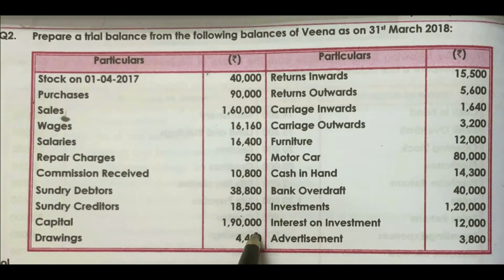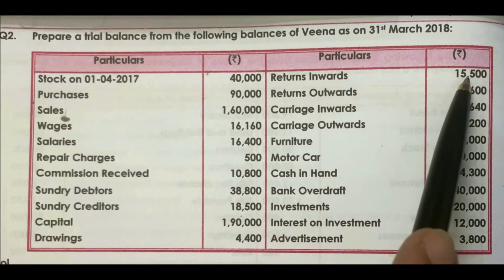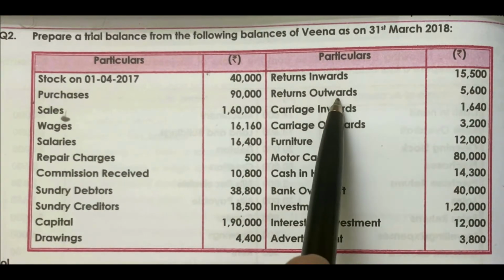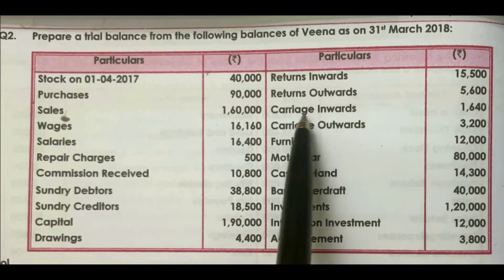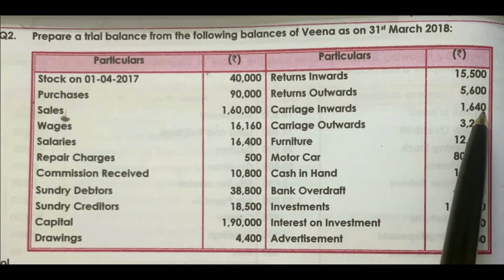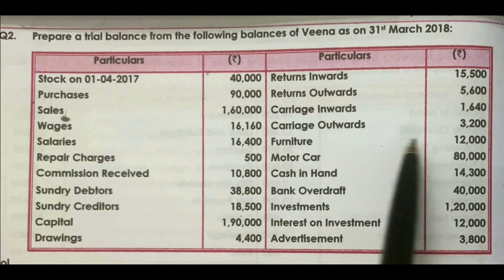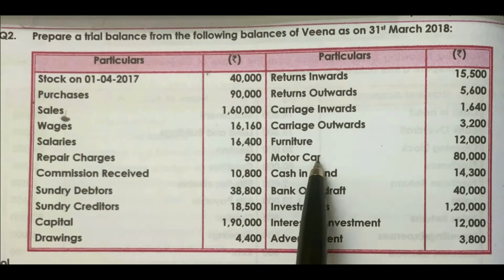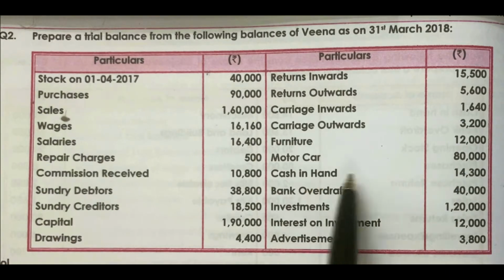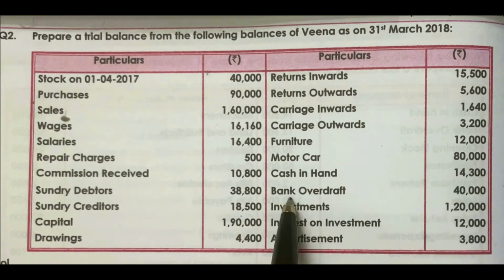Drawings 4,400. Returns inwards 15,500. Returns outwards 5,600. Carriage inwards 1,640. Carriage outwards 3,200. Furniture 12,000 rupees. Motor car 80,000. Cash in hand 14,300. Bank overdraft 40,000. Investments 1,20,000. Interest on investments 12,000. Advertisement 3,800. Let us see the solution for this question.